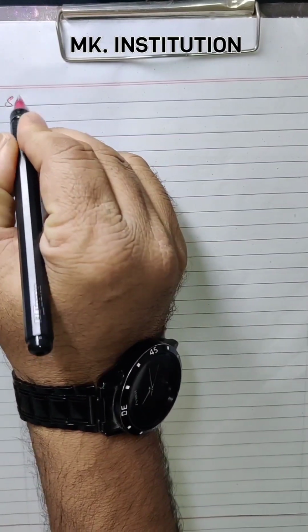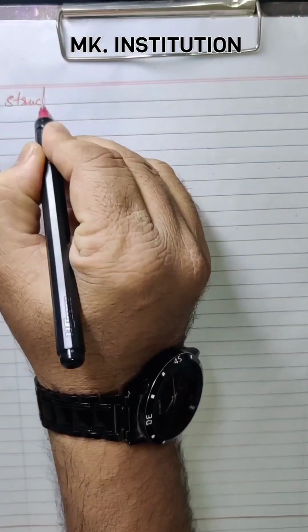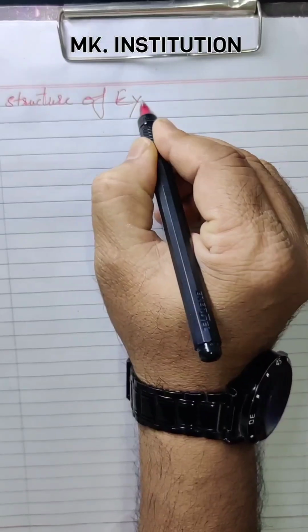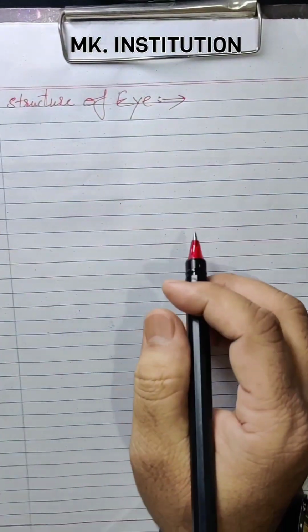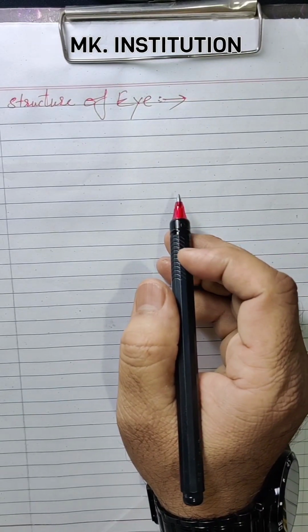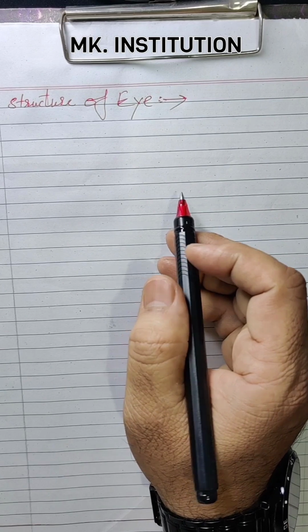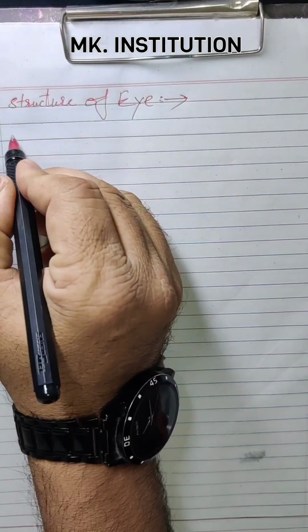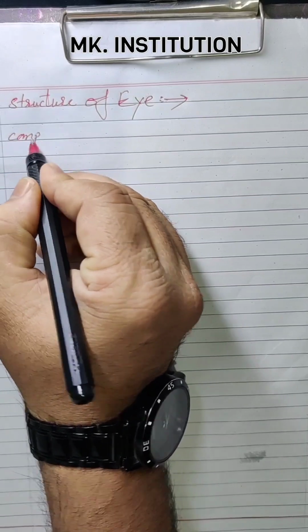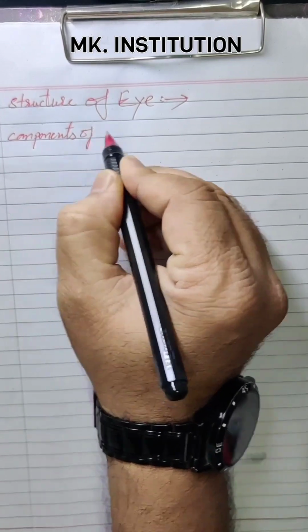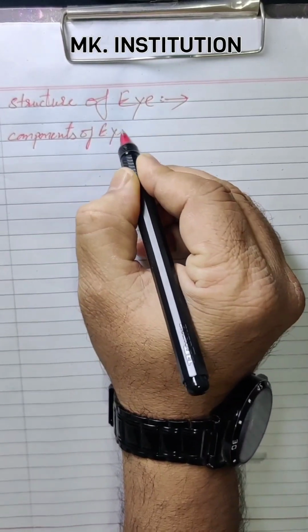Structure of the eye. The eye is a very important organ. Like other organs and glands, the eye is also a very important organ. So, the components of the eye. What are the components of the eye?